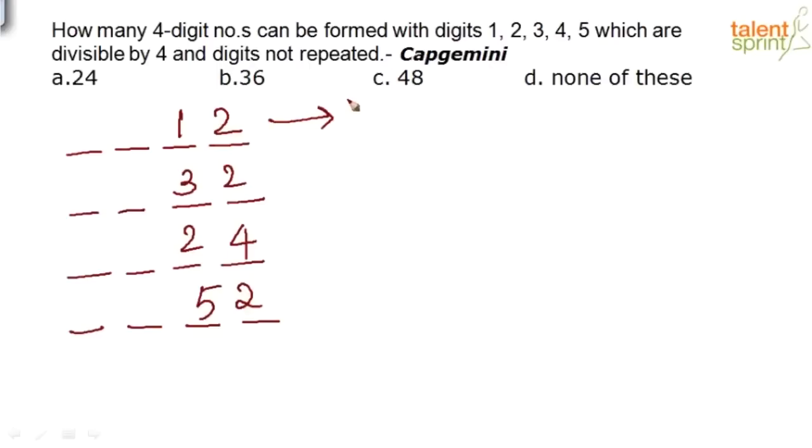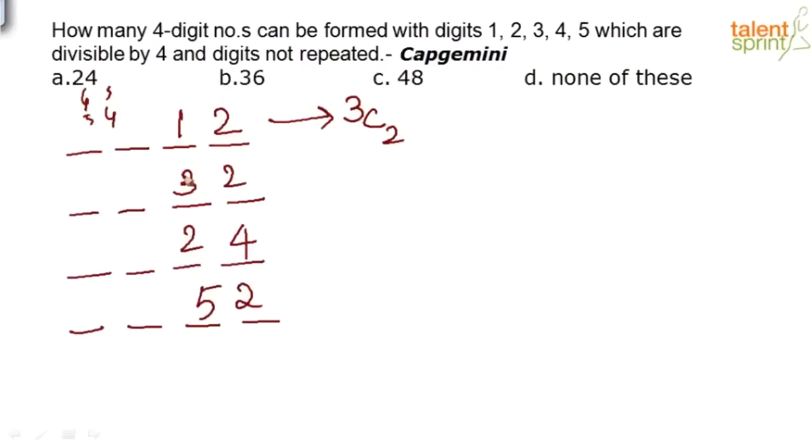That can be done in how many ways? It can be done in 3C2 ways. Out of 3 numbers, you are selecting 2 numbers, right? Now, let's say I am selecting 4 and 5. That was one case. Now, I can arrange this 4 and 5 in 2 ways, right? I can put 4, 5 or 5, 4.